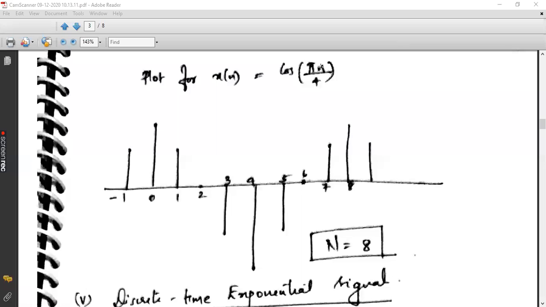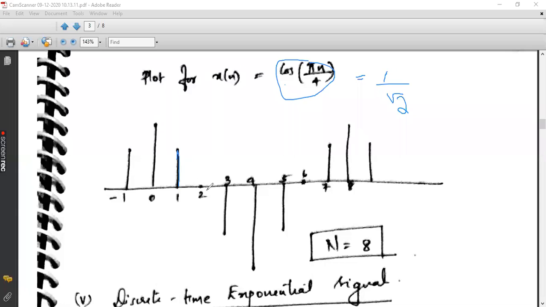Sir, at n equal to 1, you have to substitute n equal to 1 in this function. So again, the answer becomes cos pi by 4 itself. Cos pi by 4 is again nothing but equal to 1 divided by root 2, and 1 divided by root 2 is 0.707. So that 0.707 again we are plotting at n equal to 1, which is the same as the value at n equal to -1.